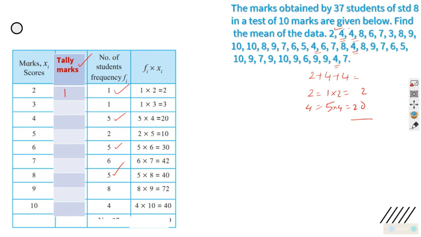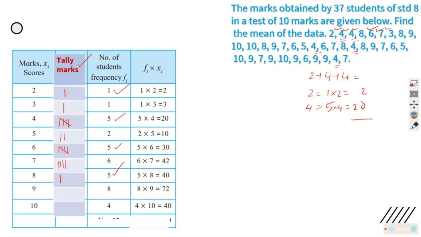Now next one is 4, again a 4. So you can put 2 lines over here. These are tally marks. And a 8, you can put a 1 here. There is a 6, you can put here. There is a 7, you can put a line here. Thereby you will keep on filling and you will get 5, and we'll put the 5th one as a cross.